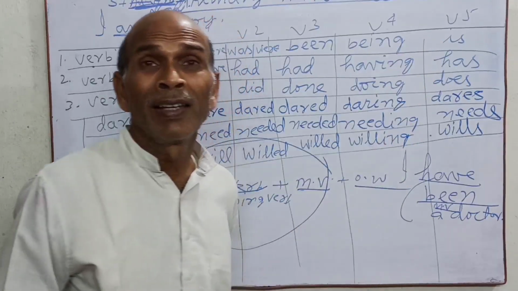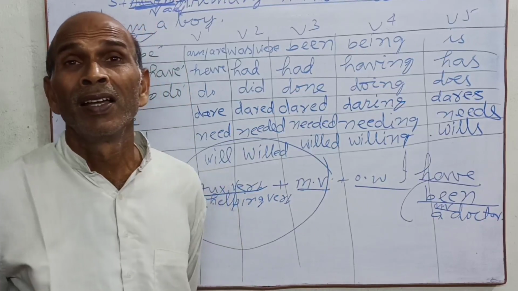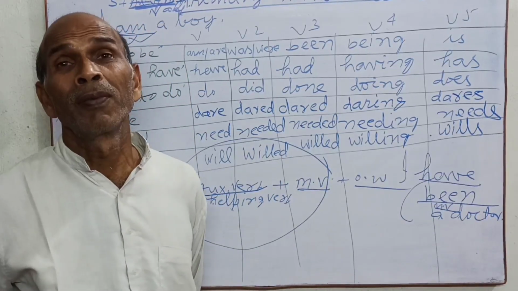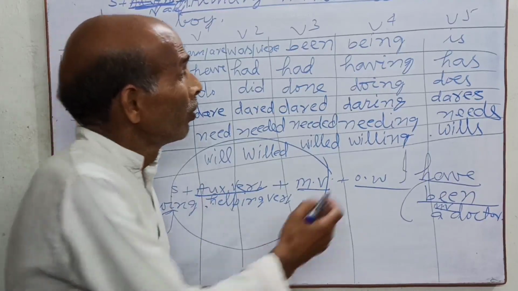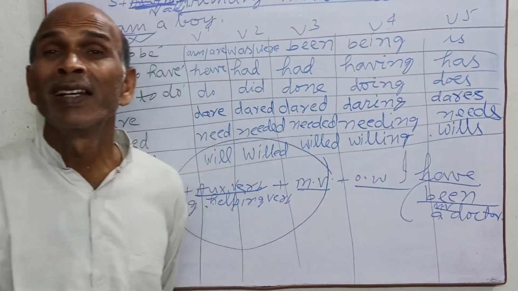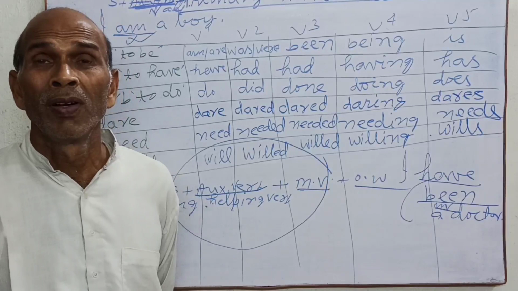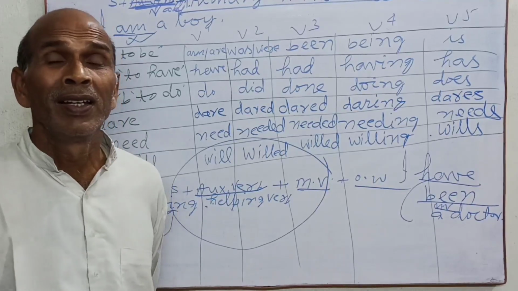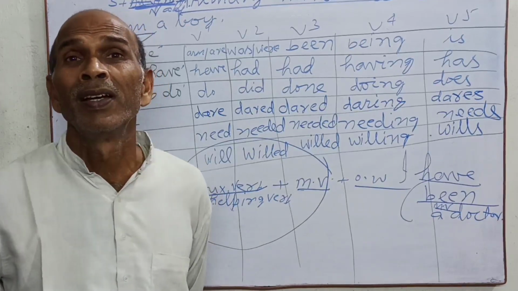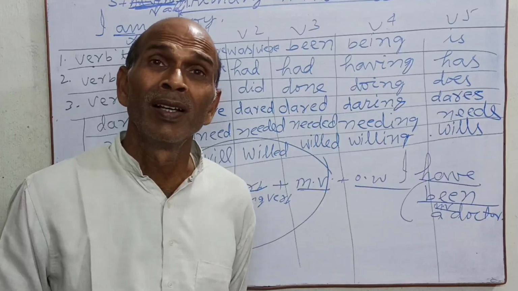With a singular subject the verb takes an -s, and with a plural subject it is the base form. So: he needs a pen, he needs your help. She needs to sing a song.